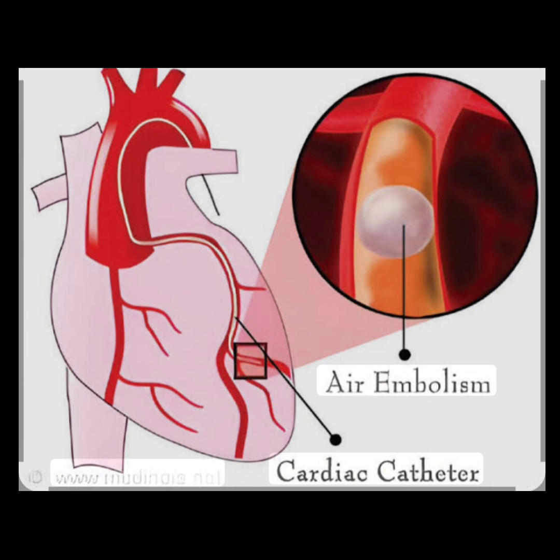From there, there are more chances that it gets into the pulmonary artery and causes pulmonary embolism, which is very fatal for the patient. So we lay the patient on the left side, and the air gets trapped in the right atrium itself. The treatment is hyperbaric oxygen, so that it shrinks the air bubble.